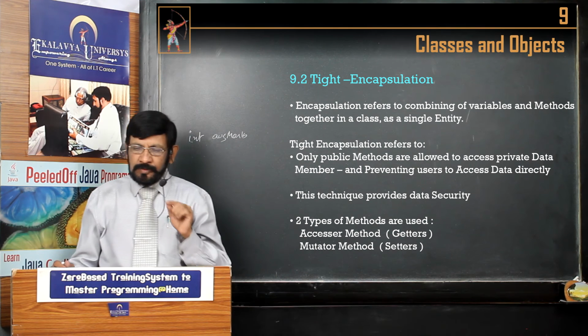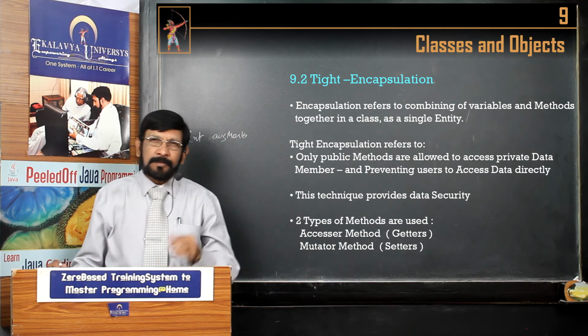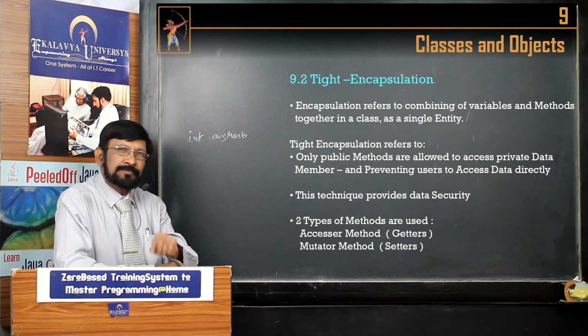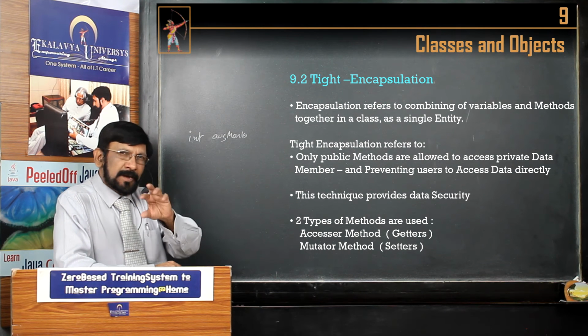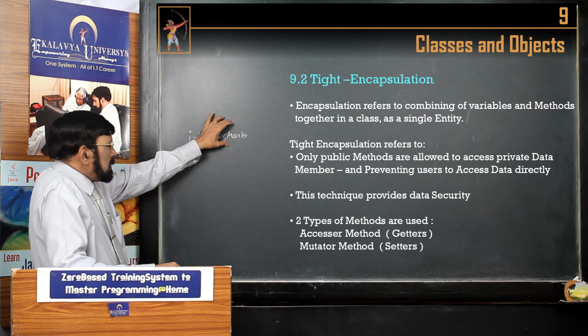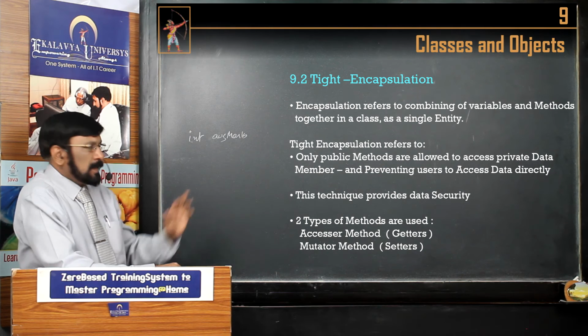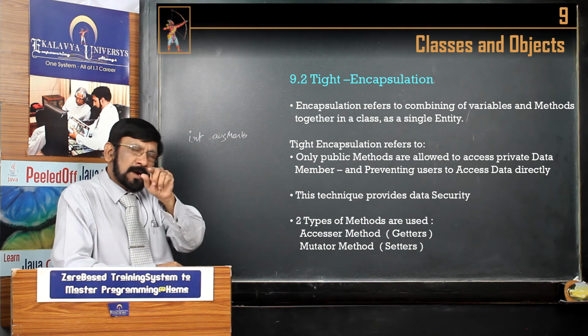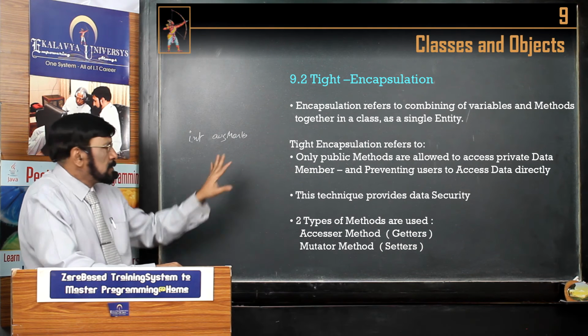So, through this tight encapsulation, before initializing, before setting data, you can check whether the data is valid for this data field. So, if the average marks are 0 to 100, those are valid.